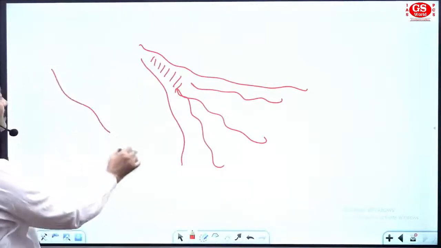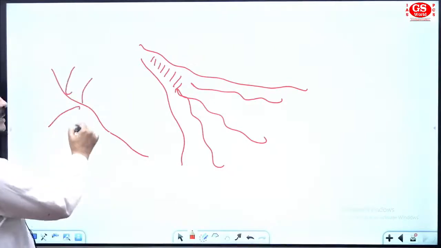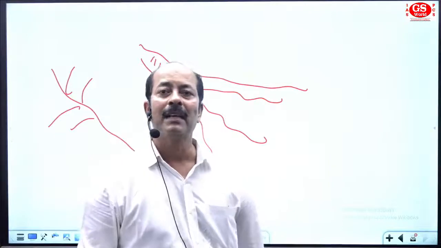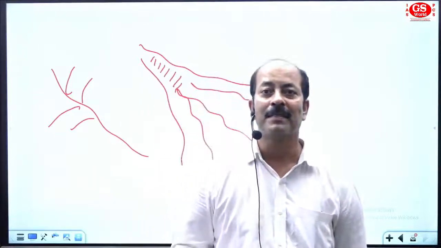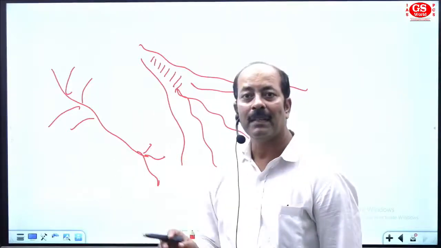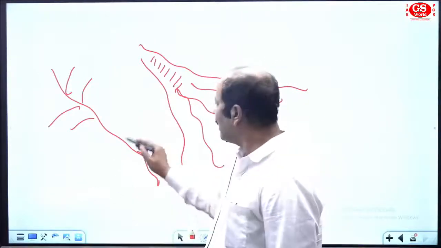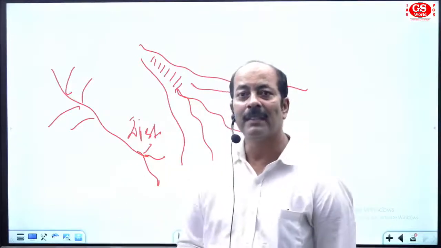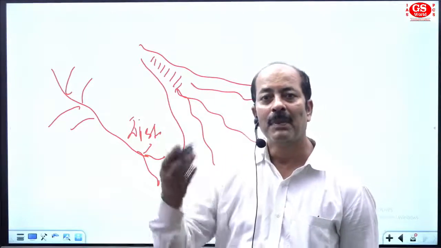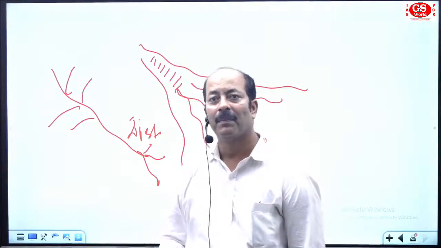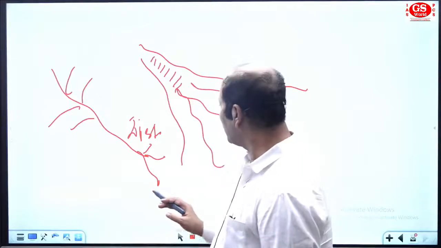One is the major river, and a number of rivers come to meet this river in the upper course. Then they are named tributaries. Some of the rivers that bifurcate from the main river in the lower course are named distributaries. In Hindi we say vitrikaye; in the upper course they are sahayak nadiyan, that is, tributaries and distributaries.